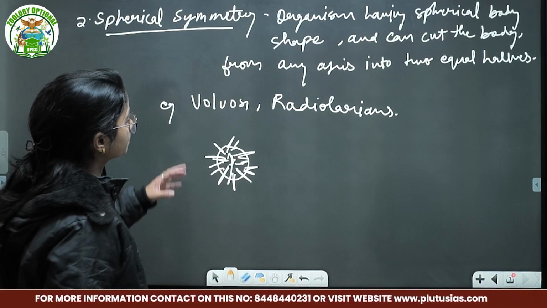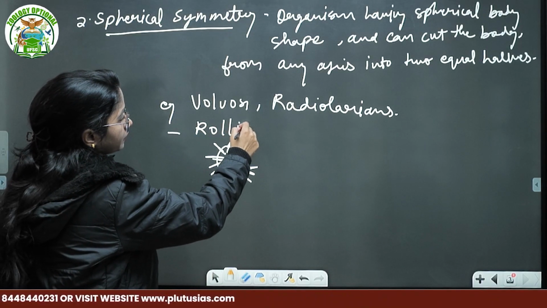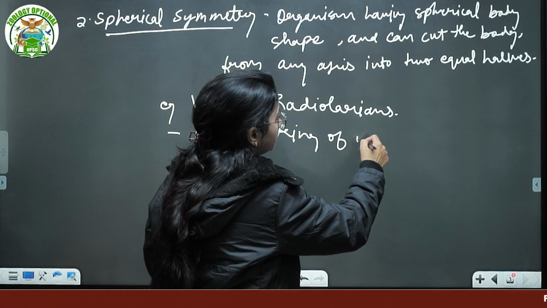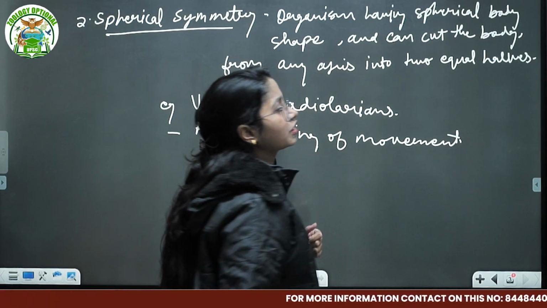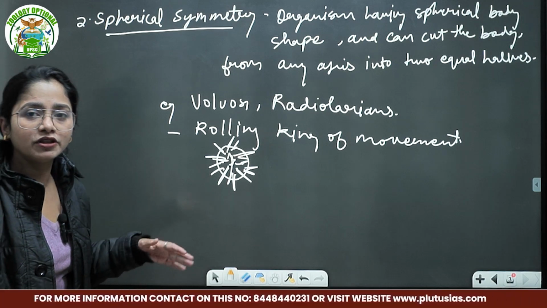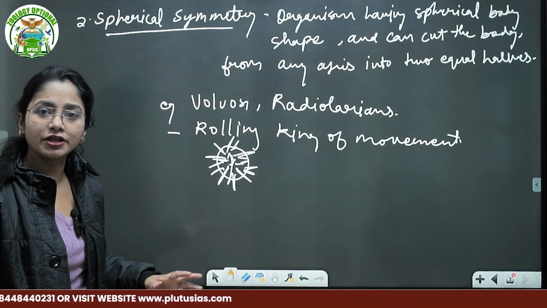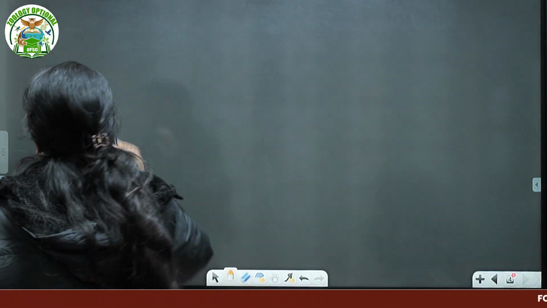They show that rolling kind of movement, and they live in the marine environment because they are the earliest organisms. They move with the help of water currents. So examples are Volvox and radiolarians. Just wait until you get the concept of radial symmetry.